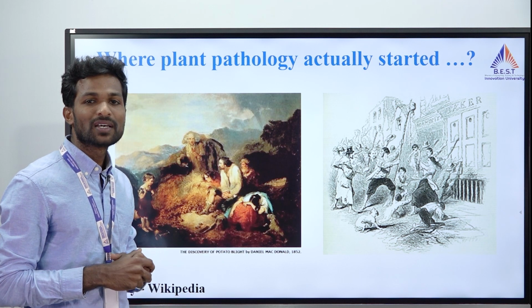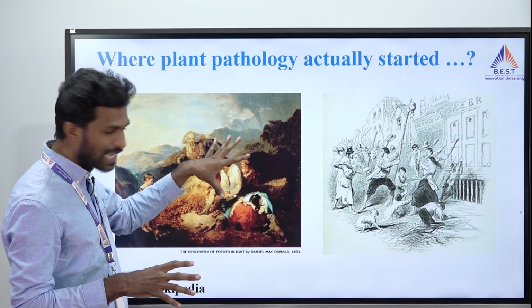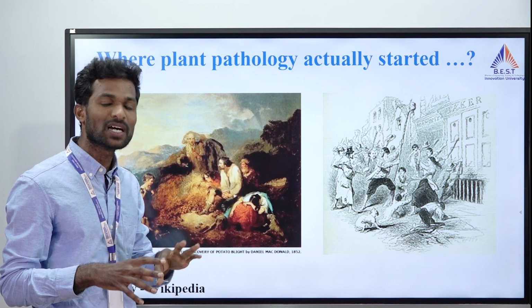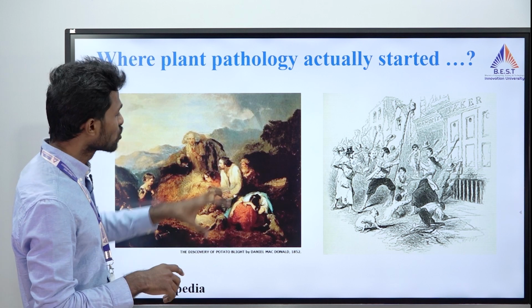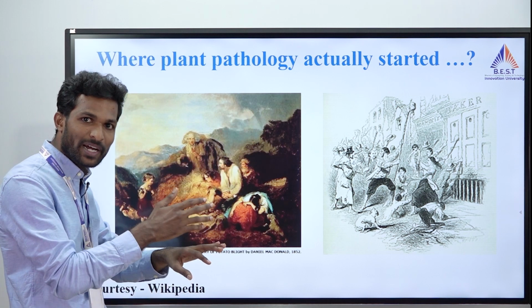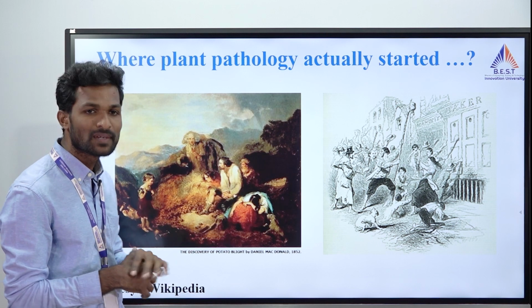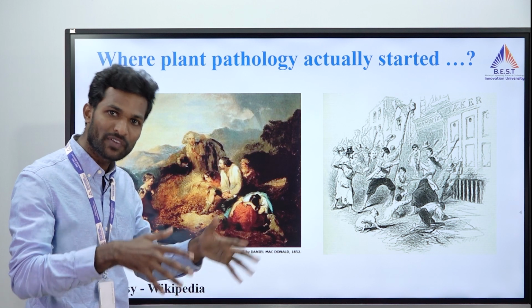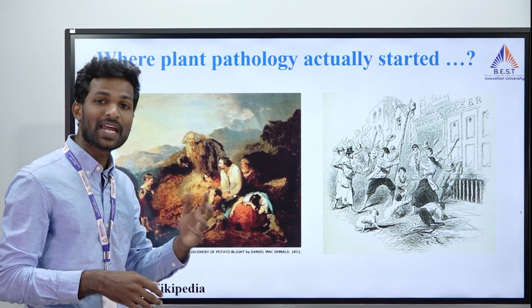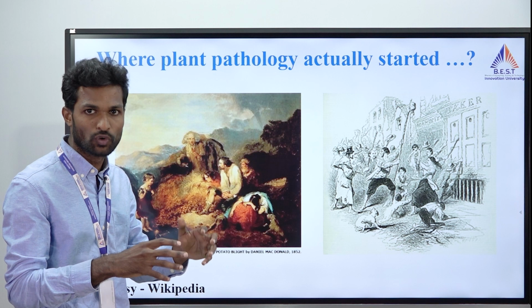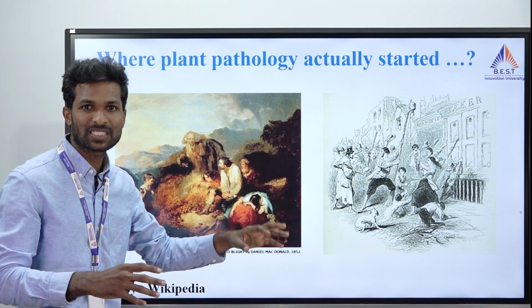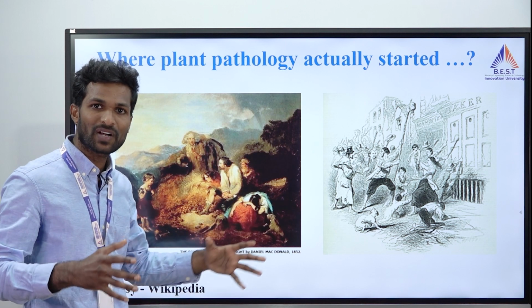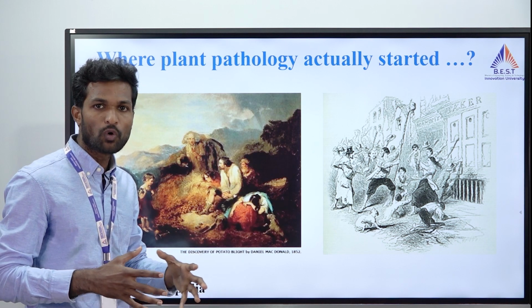Now you can ask me, this actually happened in Ireland, right? Is there any such devastating disease that happened in India? Of course, yes, that I will tell you in later slides. So this disease occurred in 1845. Nowadays, if you see the United Kingdom, it is almost all united. In 1845 there was no such union. Ireland was separate, Wales was separate, there were different states and different countries, maintaining their own territories.